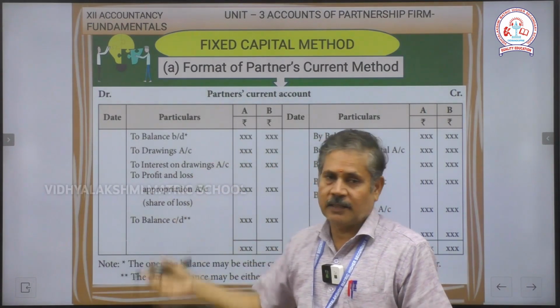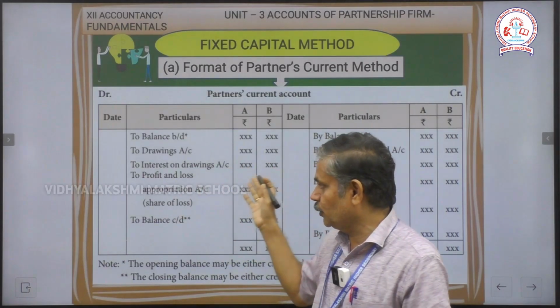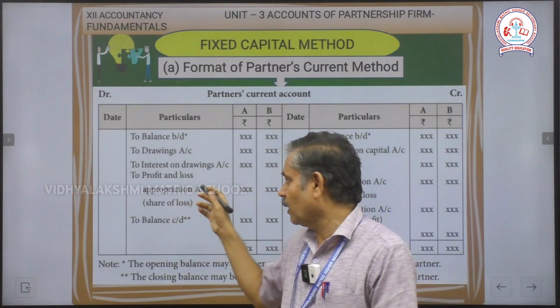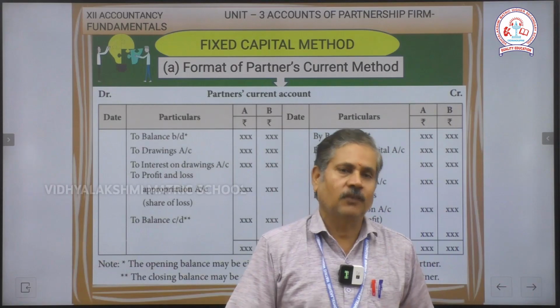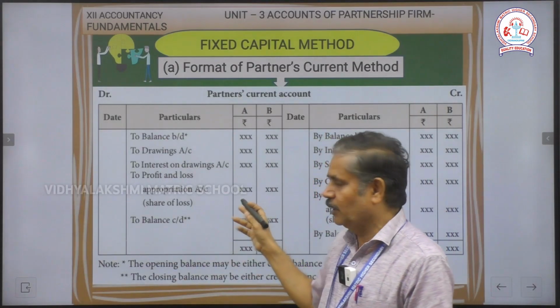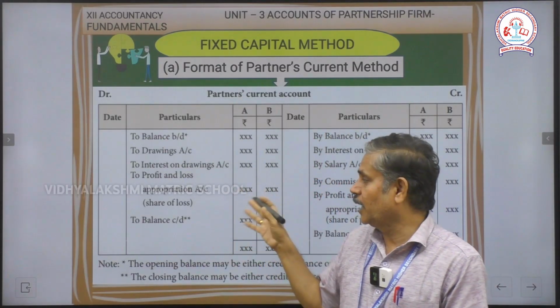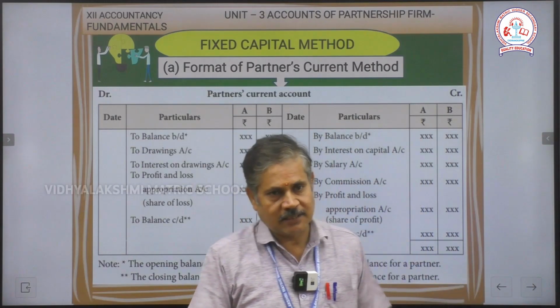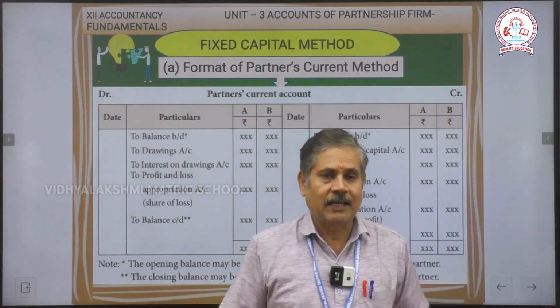Then after they have to pay the interest on drawing amount also. Then any loss, that is the profit and loss appropriation, share of loss, any loss is there, that amount also will appear in the column of A and B. Finally find out the answer for our balance CD.